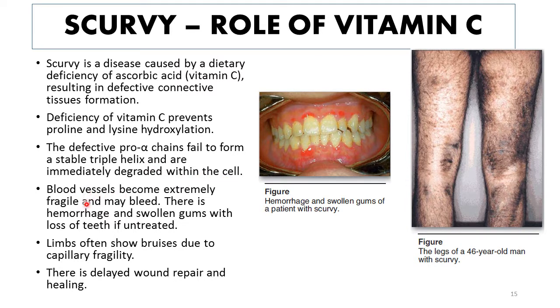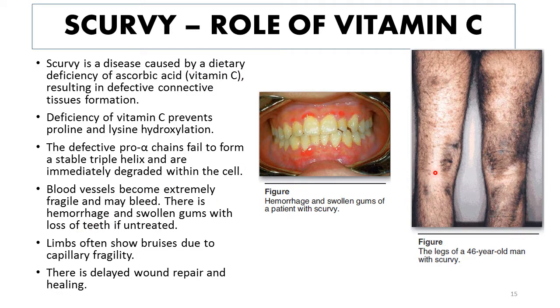Blood vessels become extremely fragile and may bleed. There is hemorrhage and swollen gums with loss of teeth if untreated. So blood vessels, as you know, contain collagen. So in the absence of normal collagen molecules, blood vessels will become extremely fragile and they will be bleeding. And in case of gums, gums will become swollen and spongy and they will be bleeding. So a very key feature of vitamin C deficiency or scurvy is swollen spongy gums with bleeding from the mouth.